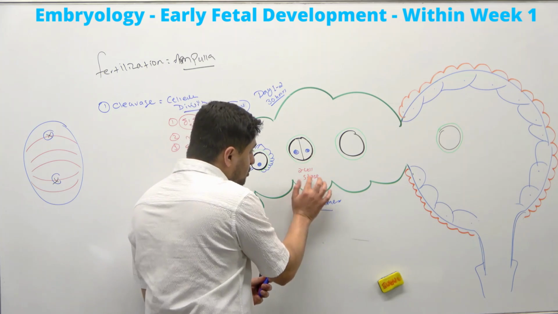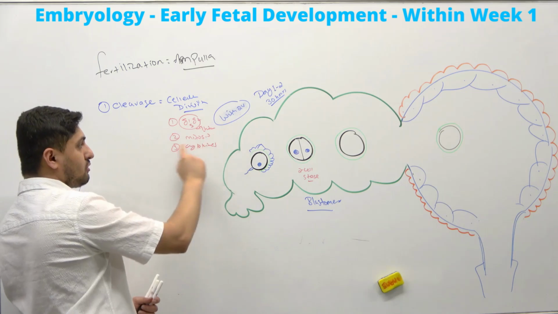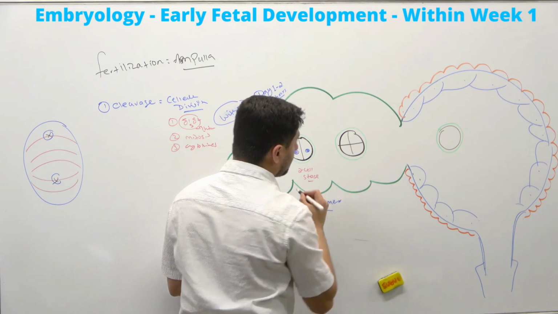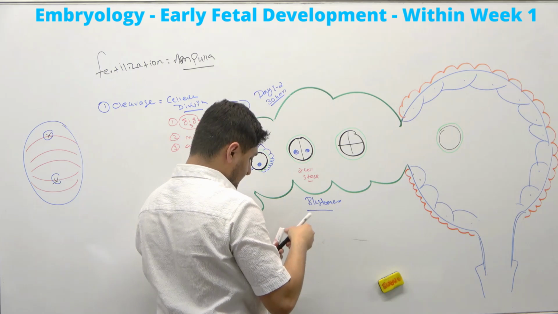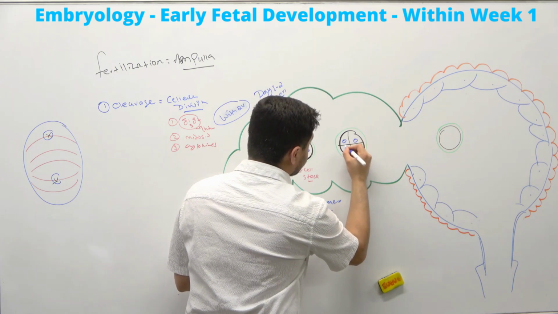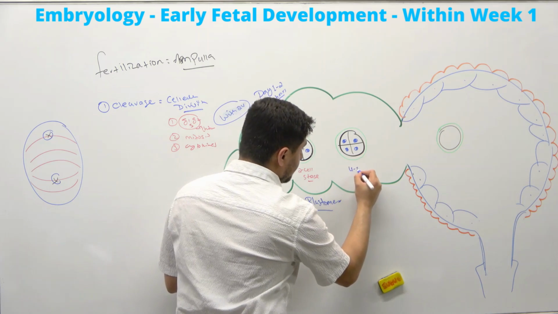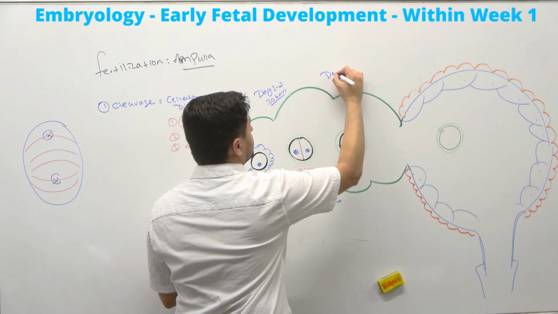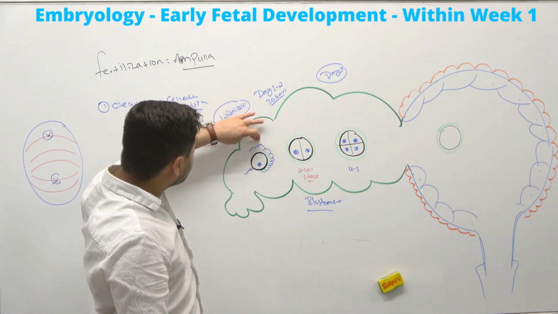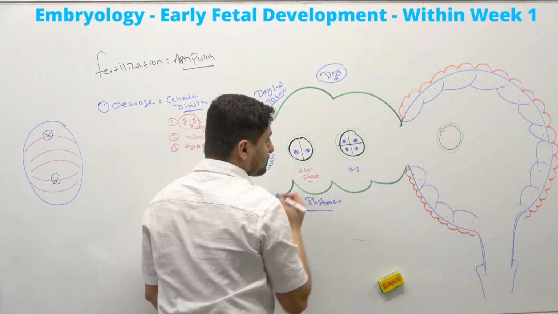Now, after the two-cell stage, the cells will go through further cellular divisions. They'll go through all of these phases and break down into what is this called? The four-cell stage, right? This is a four-cell stage right here. Now, this four-cell stage also happens around, let's just say, day 3. So remember, day 1 you can say there's a two-cell stage, maybe day 2, there's a four-cell stage.